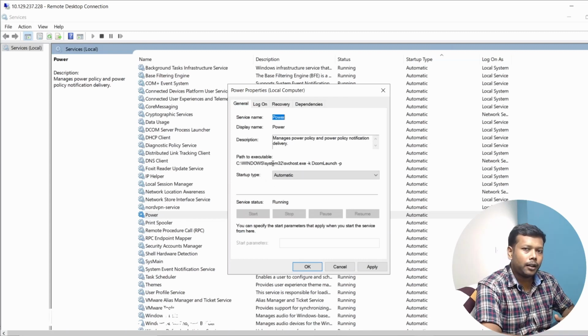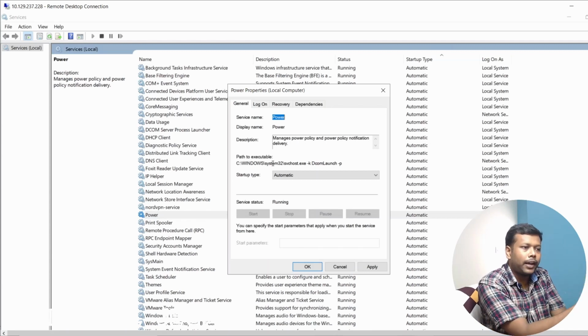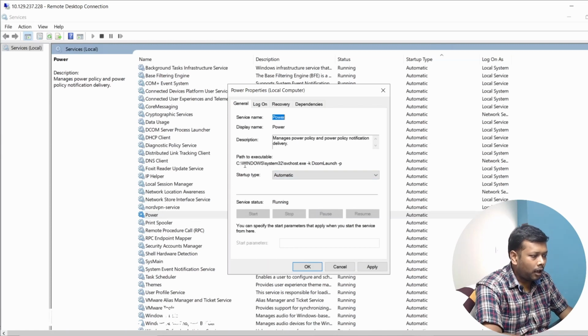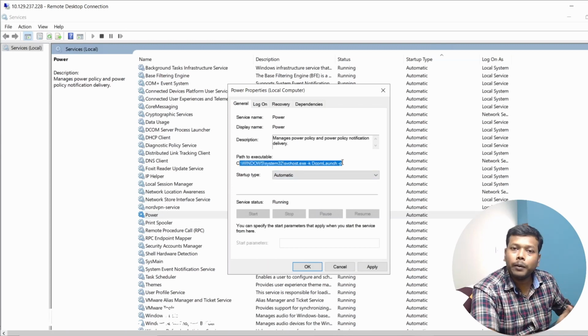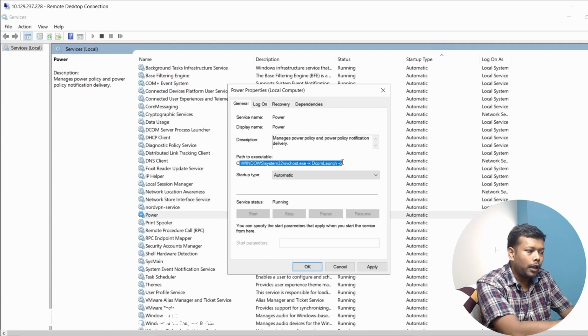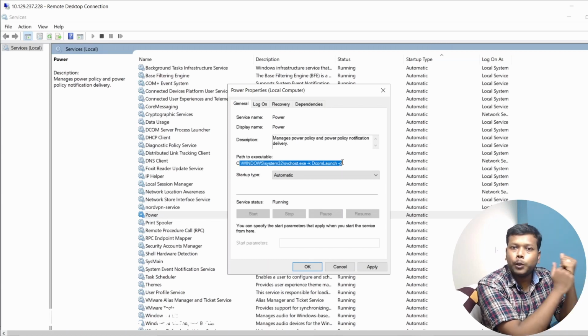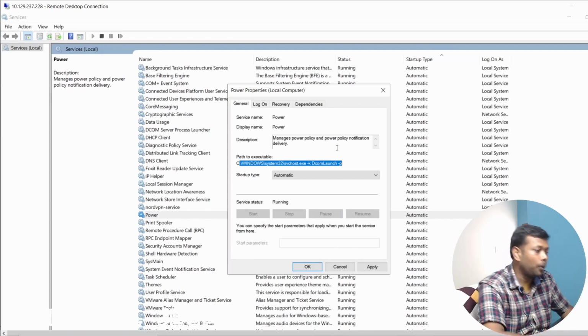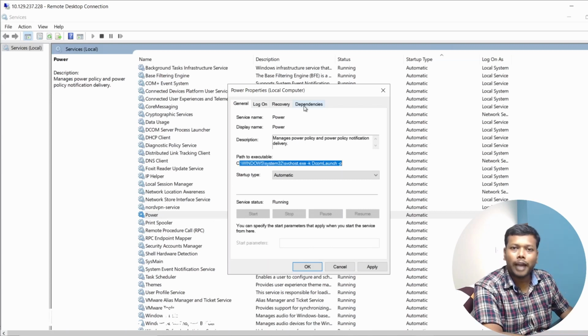If you find, on the machine you are dealing with, any service which is running unwantedly with some elevated privileges, then we can manipulate this particular path, and you will be able to exploit this. You will be able to execute your own code here, and you will be able to escalate the privilege. So that is the important part of the service, which is very critical. So you need to understand what's happening here.